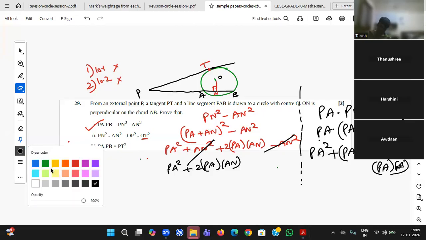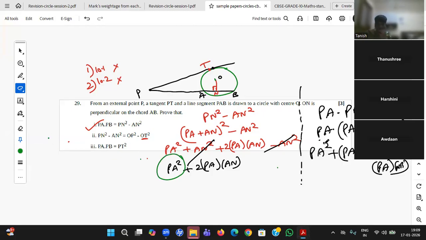Okay, so now let me see whether I'm reaching the point. PA square, the first term, is already matched. PA into AN, I'm happy with this also. Some 2 times is there, I got 1 time. What does that mean? If I prove PA into NB equals PA into AN, they both get added and I'll get the same.